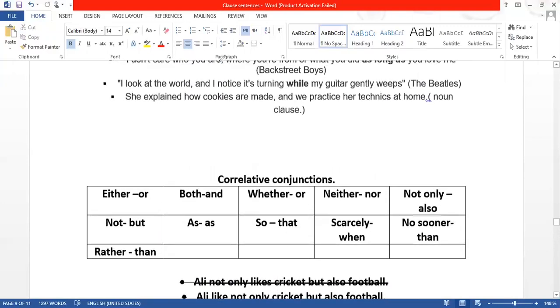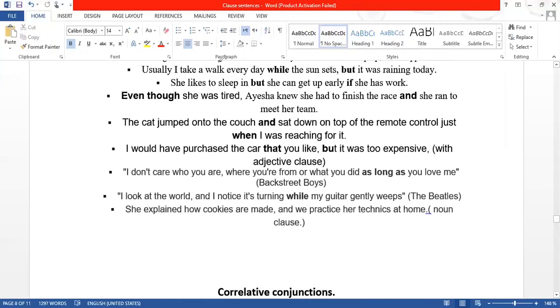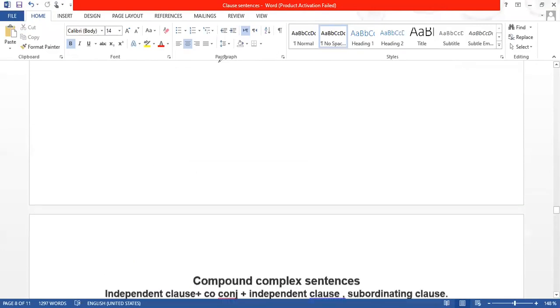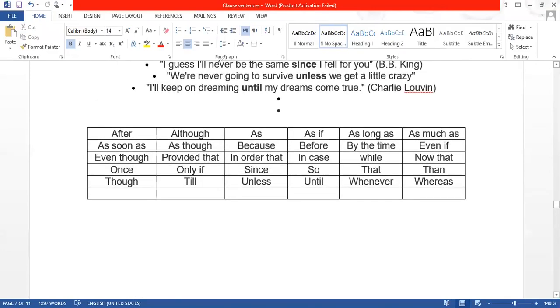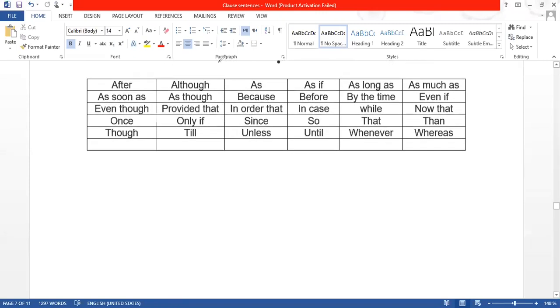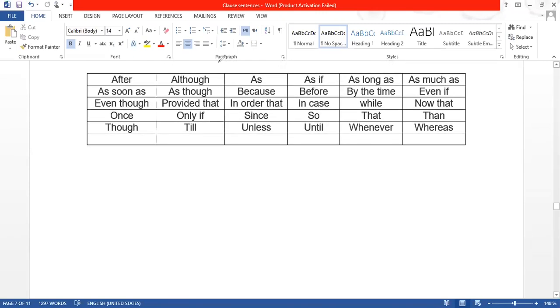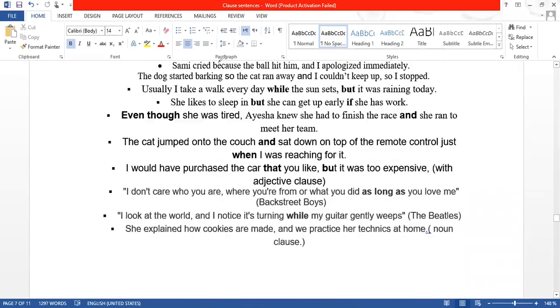Make sentences using coordinating, correlative and subordinating conjunctions, the subordinating conjunctions I gave you. Your assignment today is just again using these subordinating conjunctions and correlative conjunctions, and then send it to me. If you go and make sentences like this and you have a problem, I will make certain sentences and send you. But I've already used all these correlative and subordinating conjunctions.